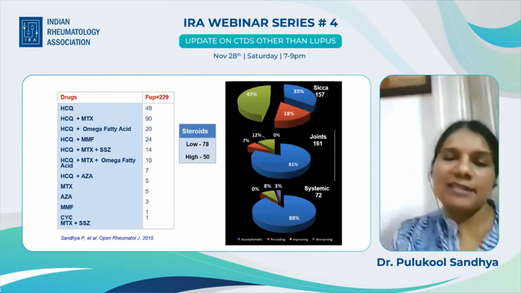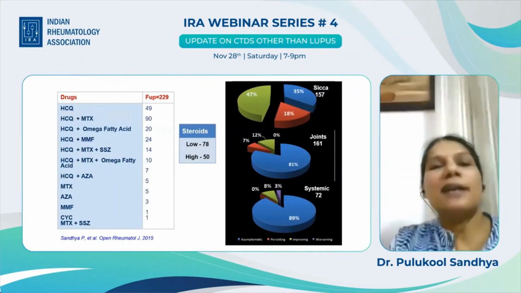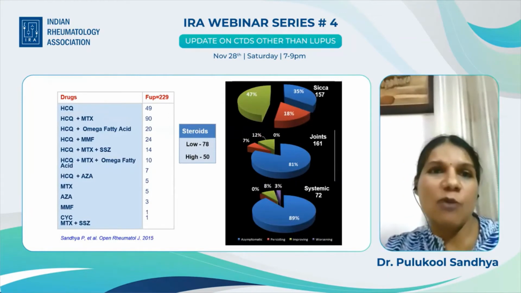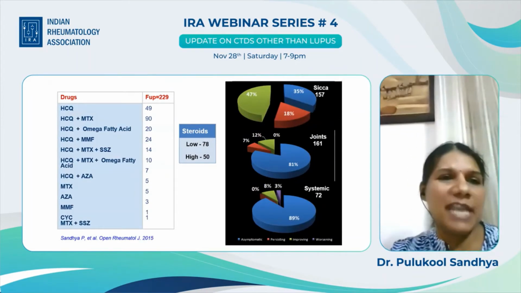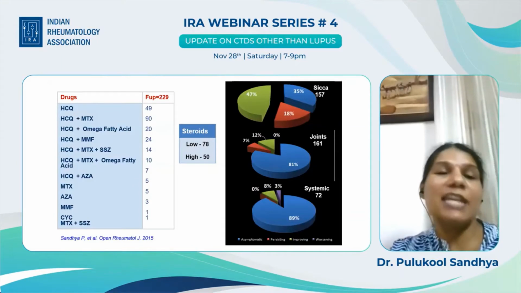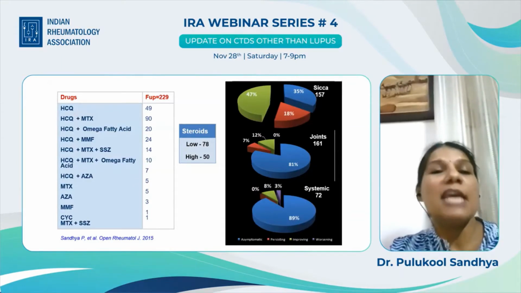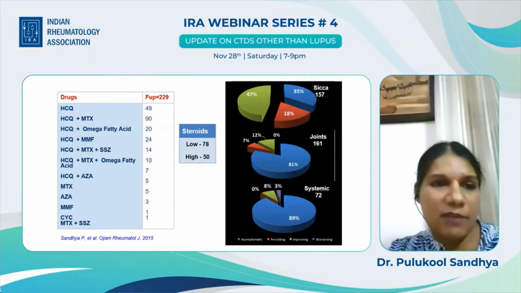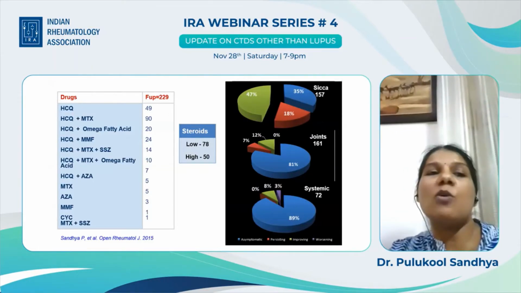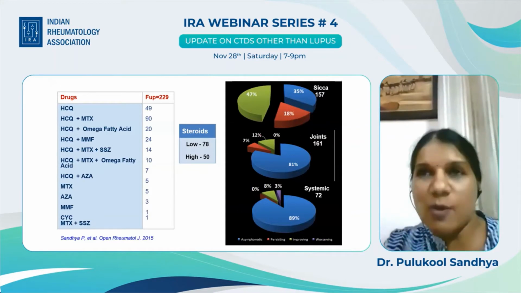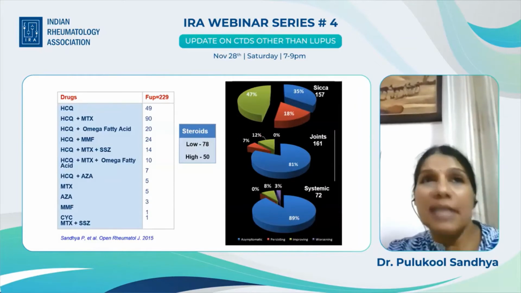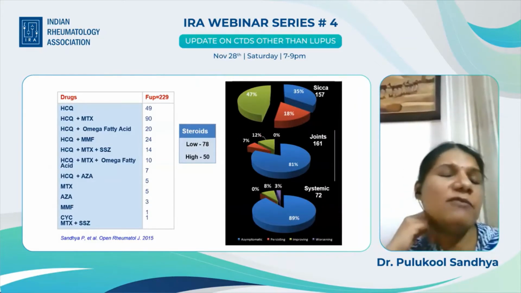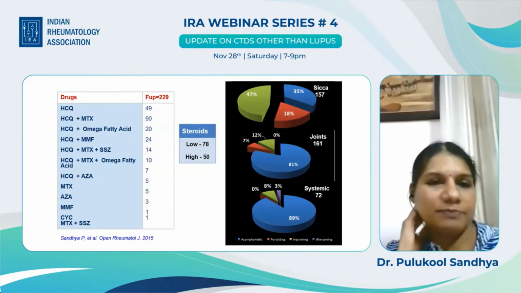Now, I would like to share this data from CMC Vellore. Out of our 332 patients, follow-up data was available for 229 patients. The most common manifestation, of course, was musculoskeletal. We used HCQ in combination with methotrexate, in combination with omega fatty acid, and both together. This is the major part of the treatment that was given. For systemic manifestation, our go-to drug is mycophenolate, and we have seen a good response. We had around 40 patients each with lung involvement, renal involvement, and neurological involvement, and we found good response with mycophenolate.